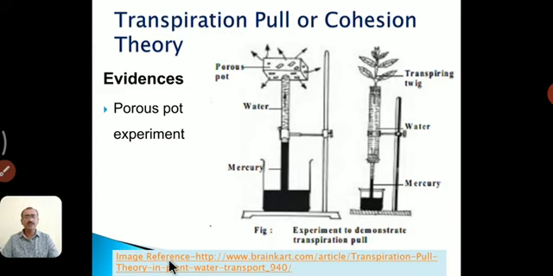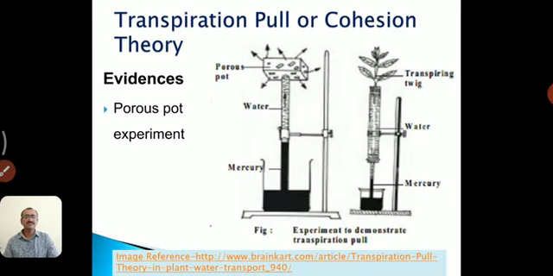Second point, the process is purely physical and does not require any metabolic energy, that means energy in the form of ATP. Even if energy is required, it will be very negligible. This theory states that no energy is required, but if required, a very negligible amount is needed.